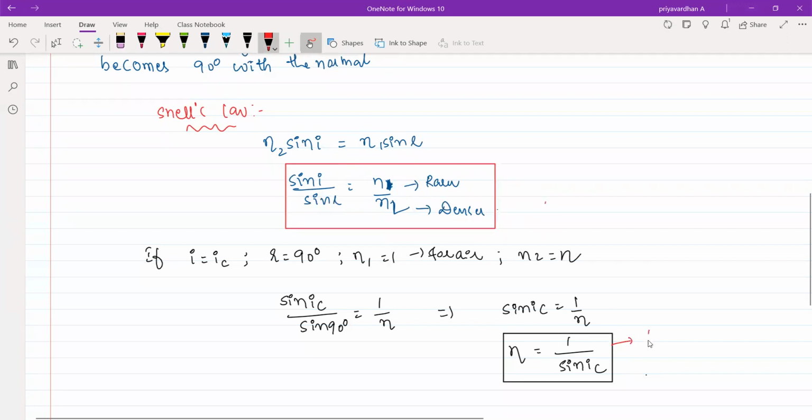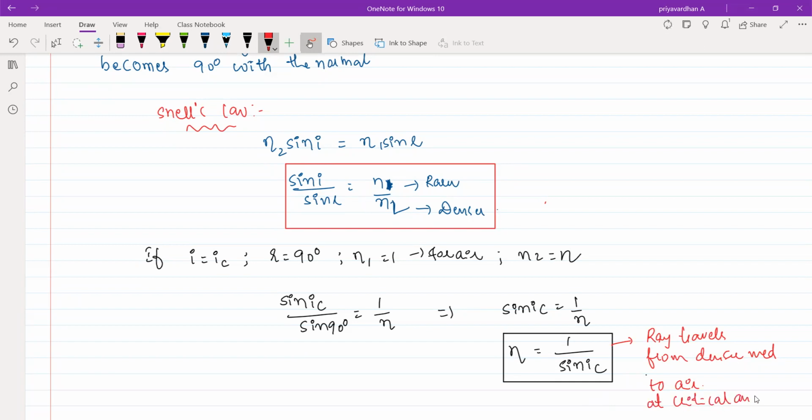Ray travels from denser medium to air, and at critical angle only. Please don't get confused. Okay. Hope that is clear. Shall we proceed further?